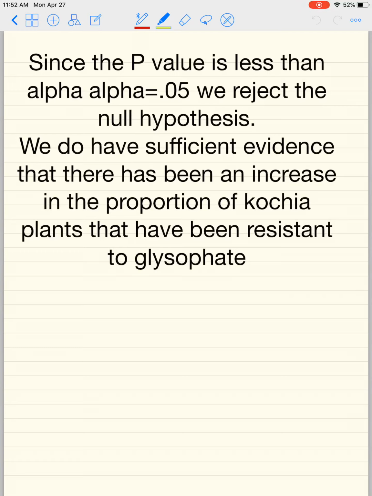0.0136 is less than 0.05. Since the p-value is less than alpha equal to 0.05, we reject the null hypothesis. We do have sufficient evidence that there has been an increase in the proportion of these Kochia plants that are resistant to glyphosate. So I don't want anyone to get discouraged by what we've been doing.